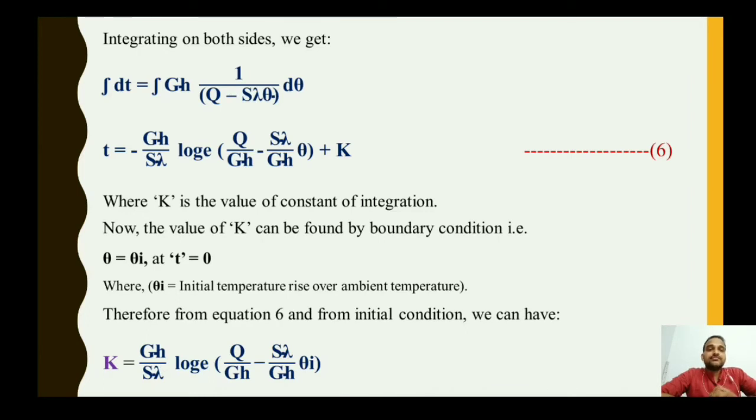So t equals minus GH upon S lambda, with S lambda taken common out, then log e into Q upon GH minus S lambda GH into theta, plus k, where k is the certain integrating constant. This is a very simple integration.